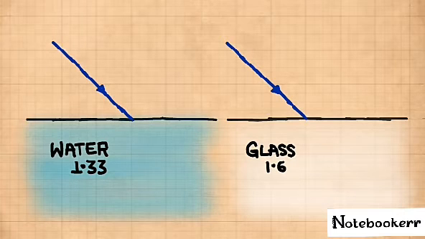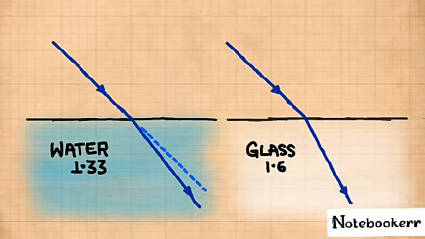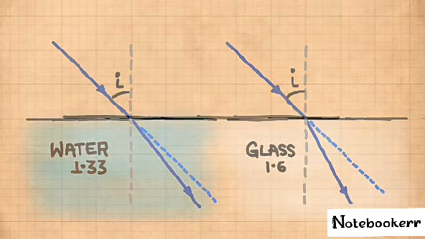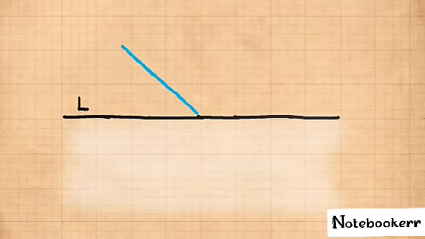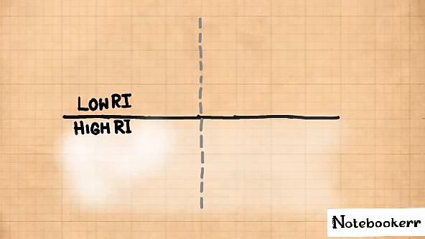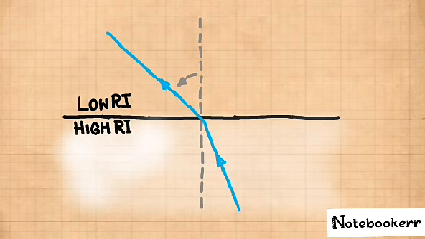For example, light rays from vacuum enter two different mediums with different refractive indexes. The medium with high refractive index will bend the light more. In this example, glass has more bending effect than water, keeping the angle of incidence the same for both. Moreover, when light travels from lower refractive index to high refractive index, it slows down and bends toward the normal. On the other hand, light traveling from high refractive index to lower refractive index speeds up and bends away from